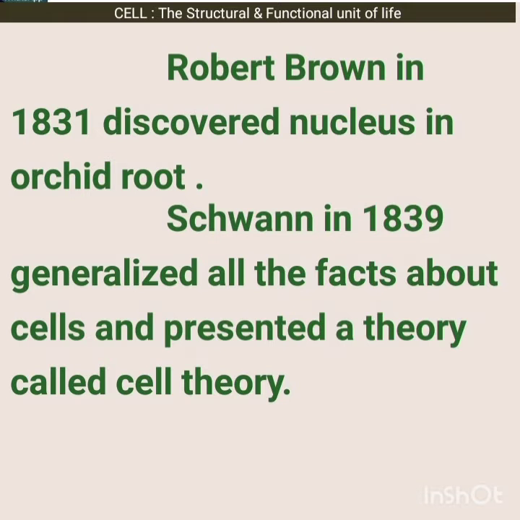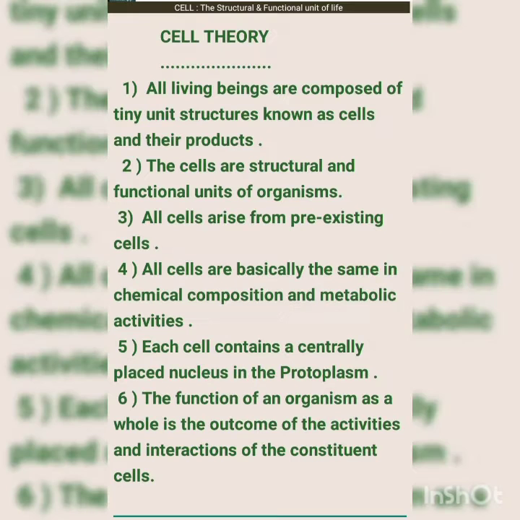Then we will come to cell theory. All living beings are composed of tiny unit structures known as cells and their products. As you know, cells cannot be seen with the naked eye. They can be seen only through a microscope, the electron microscope.